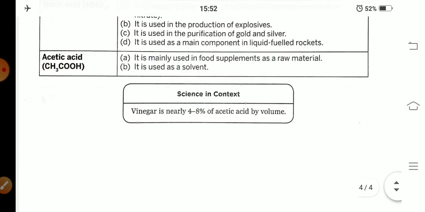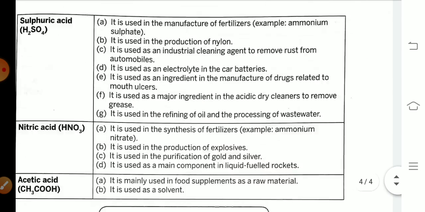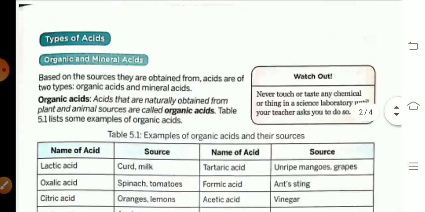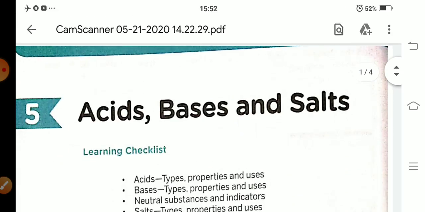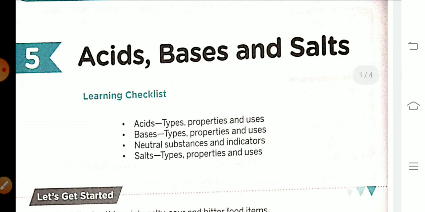Okay, students. In the next class we will study about bases, types of bases, properties of bases, and usage of bases also. Okay. Thank you.